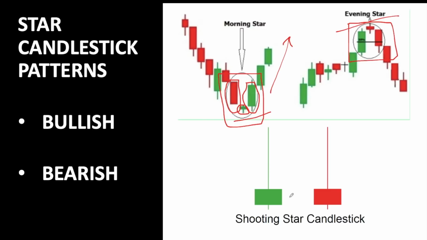And the third one is shooting star. Shooting star means this body should be this much, and the upper wick should be at least double of this body. So like this and like this. And there should be a little wick on the lower side or no wick. Same for the other color; it doesn't matter whether green or red, this is the formation of a shooting star. Now we'll discuss this on charts.